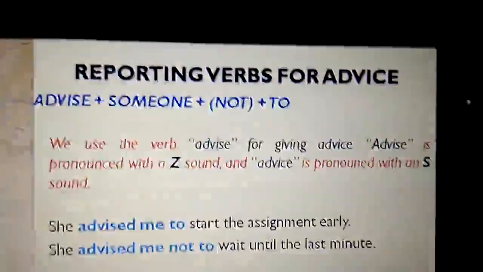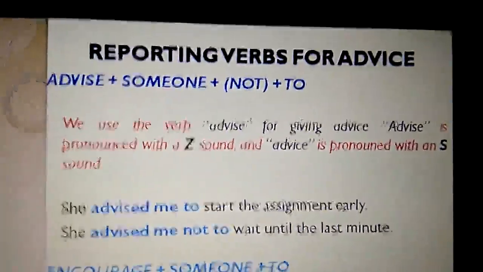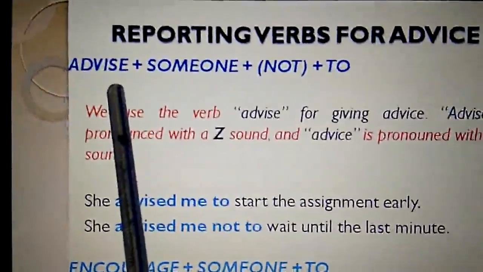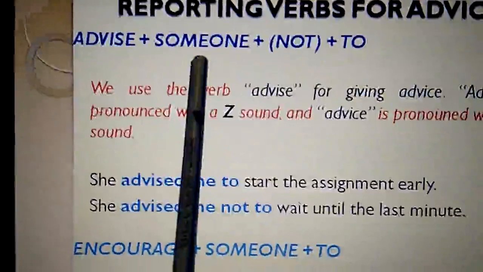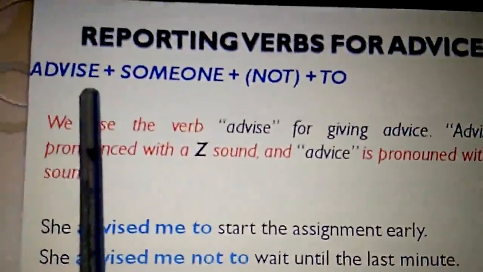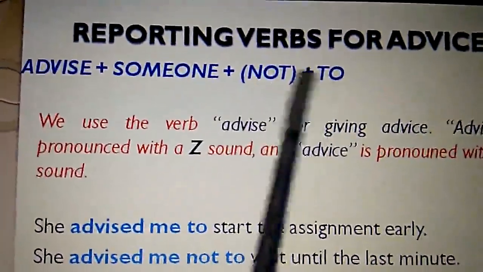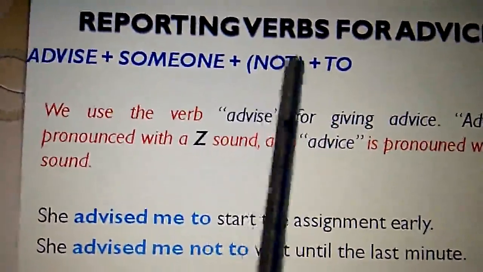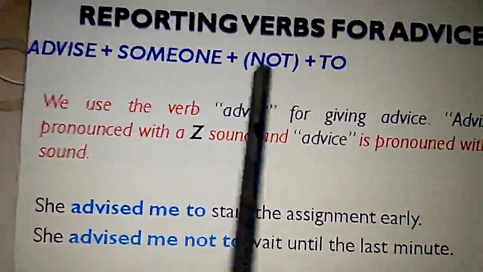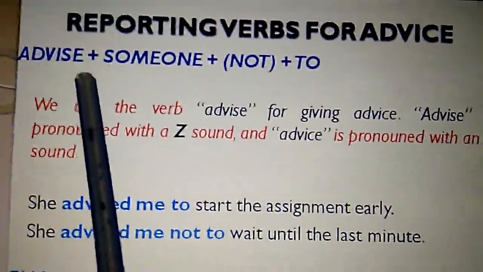Now see here, the other verbs which we use for advise. Advise itself is a reporting verb which we use in a few cases, and the pattern that we have to follow when we are using the word advise as a reporting verb is: advise plus someone plus not plus to. If it is a negative statement, then we use not, or else we can skip this part. So this is optional. We use the verb advise for giving advice.